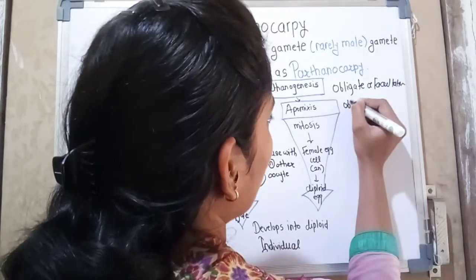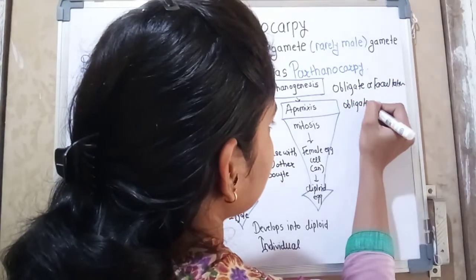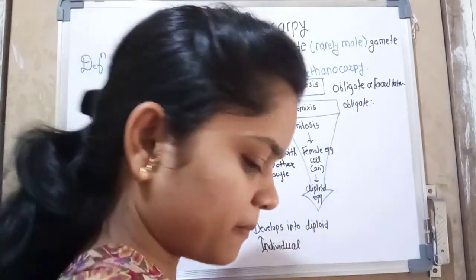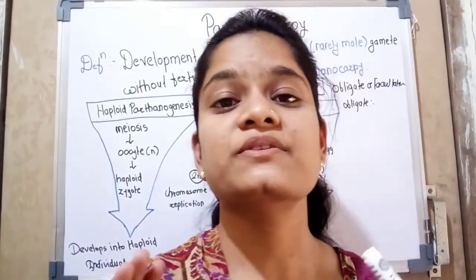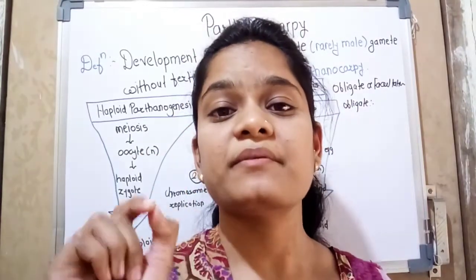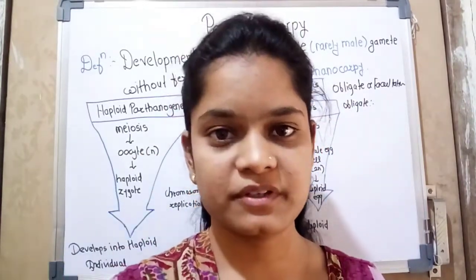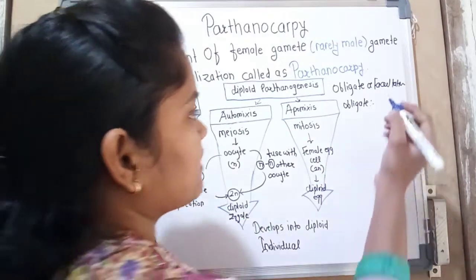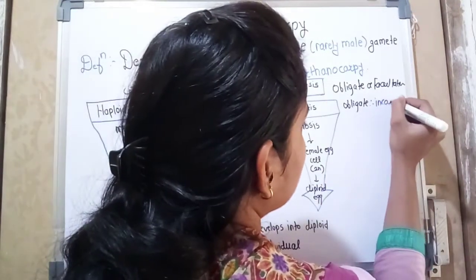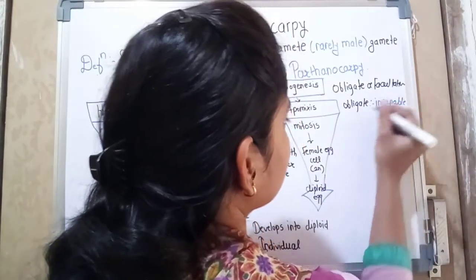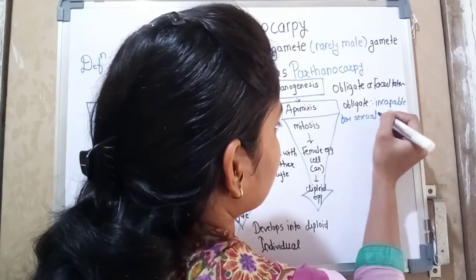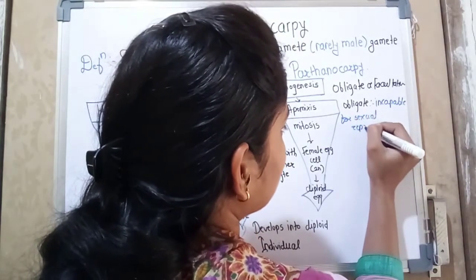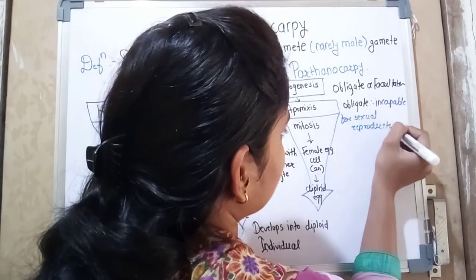So in the obligate type, the offspring produced parthenogenetically are incapable of sexual reproduction.